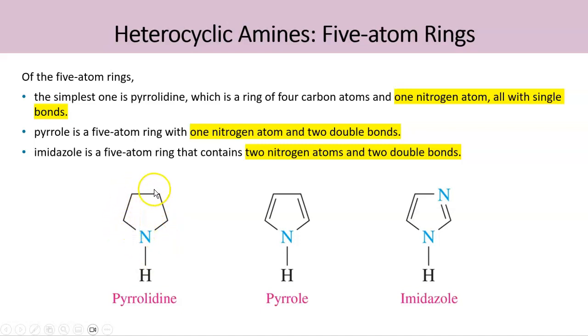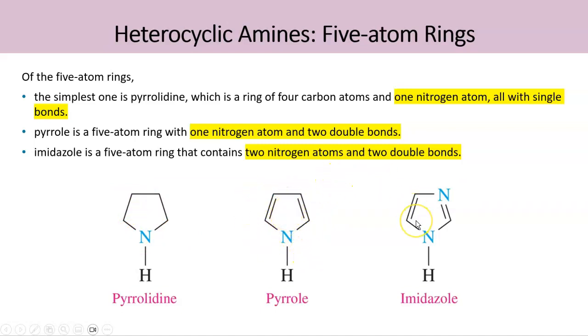And as you see, all of these bonds are single bonds. And the second structure, which is pyrrole, has everything as in pyrrolidine, and in addition, there are 2 double bonds. So this is called pyrrole.